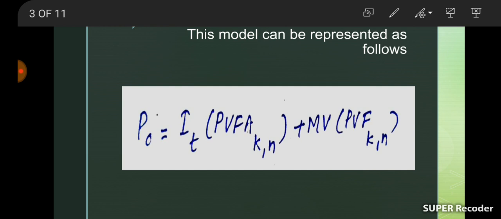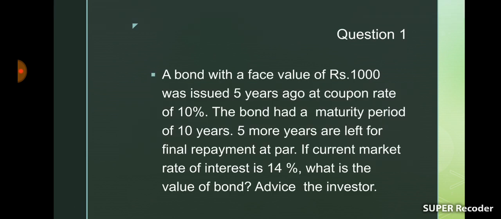Okay, so let us discuss an example. The question is, a bond with face value of ₹1,000 was issued 5 years ago at coupon rate of 10%. The bond had a maturity period of 10 years. 5 more years are left for final repayment at par. If the current market rate of interest is 14%, what is the value of bond? And advise the investor. That is the question.